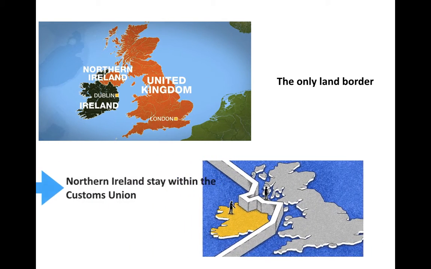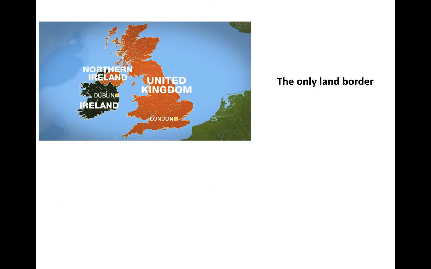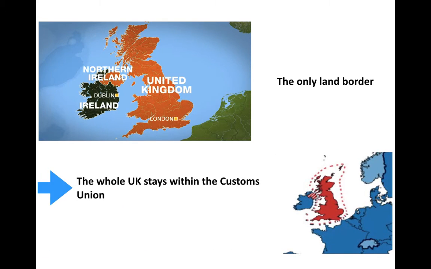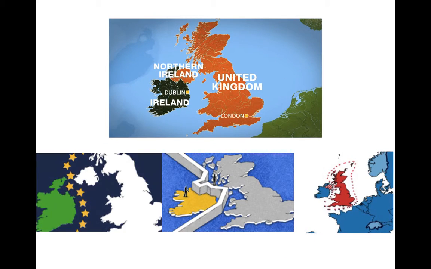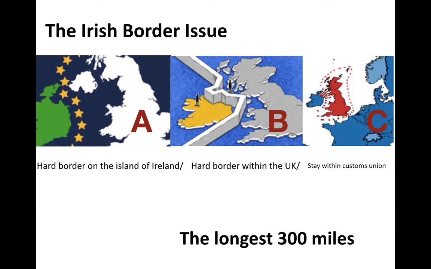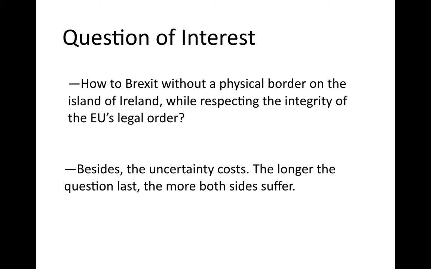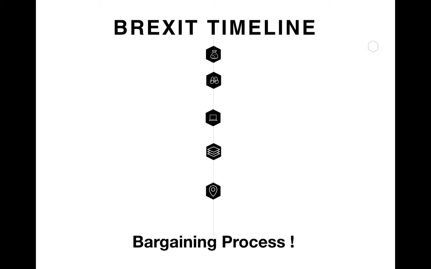So the EU proposed that Northern Ireland stay within the customs union, but here comes a problem of sovereignty. Then the EU proposed that the whole UK stay within the customs union, which hurts trade policy independence. Therefore, we have three possible positions to put our hard border if there must be one: case A, case B, and case C. Both the UK and the EU have red lines. The question of interest is how to respect these red lines and solve it soon.